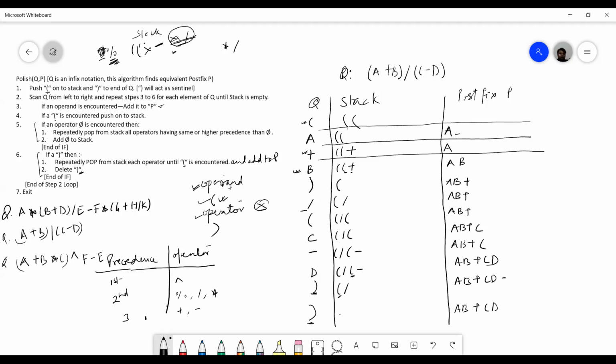And what I will get? This. Okay, so this is one example. First note it down, then again I will explain. Note it down quickly and add this here in this line.